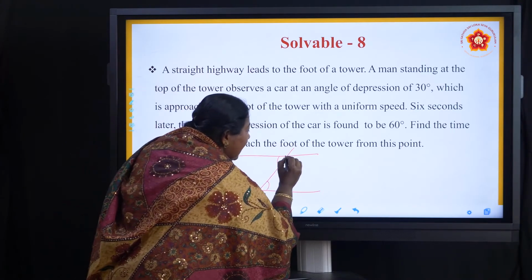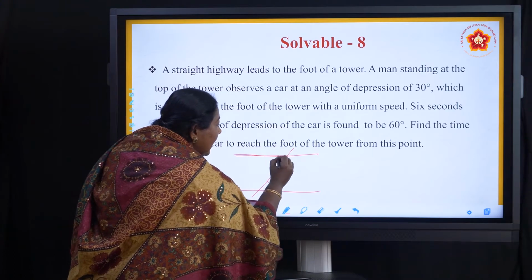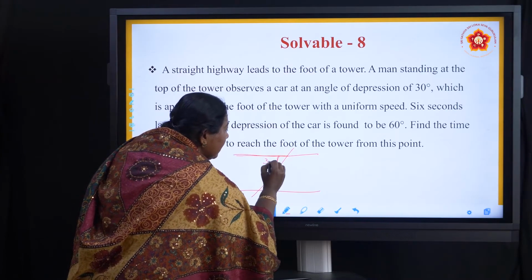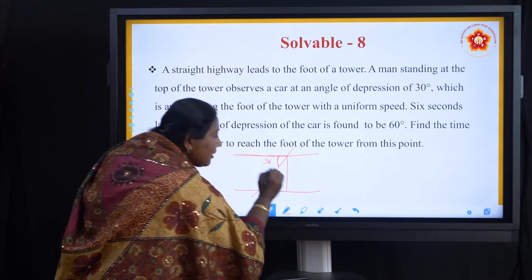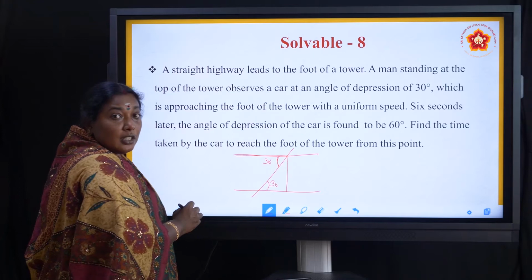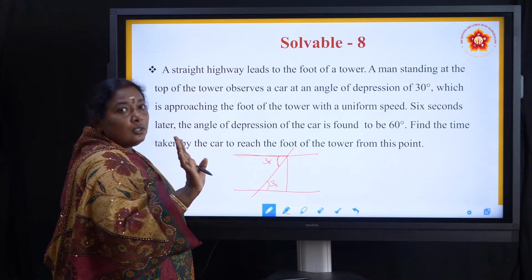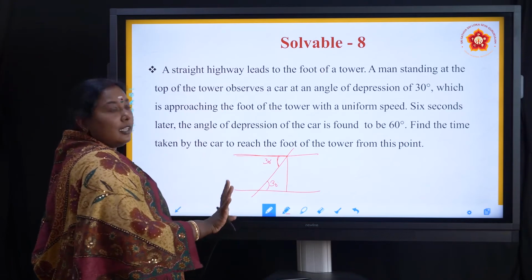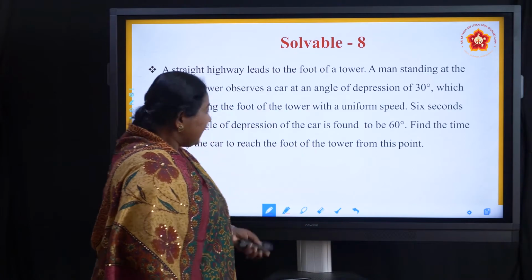So the person is standing there and his line of sight is this. Angle of depression is 30, then here it is also 30. Do you understand? So it is not that I will read only trigonometry. No. Everything you have to use here. So now let us move on with the diagram.